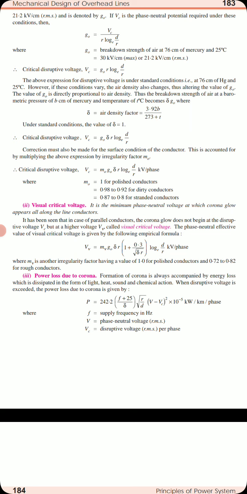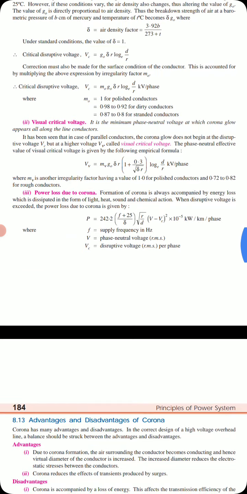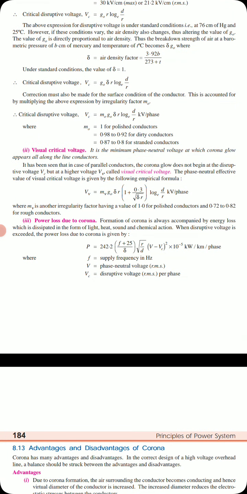When the disruptive voltage is exceeded, the power loss due to corona is given by P is equal to 242.2 into (f plus 25) divided by delta into square root of r by d into (V minus Vc) square into 10 raised to minus 5 kilowatt per kilometer per phase, where f is the supply frequency, V is the phase neutral voltage in RMS, and Vc is the critical disruptive voltage per phase. So this is the power loss due to corona, and with this we need to solve the problem.